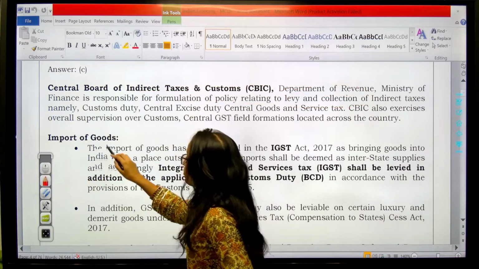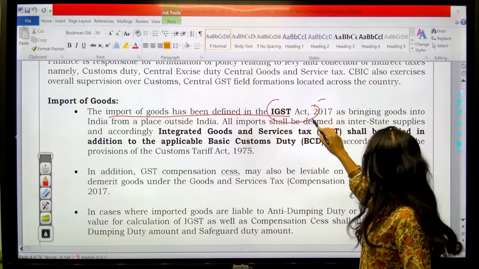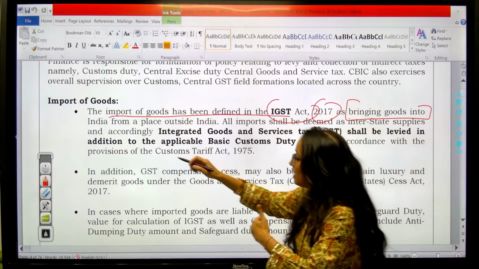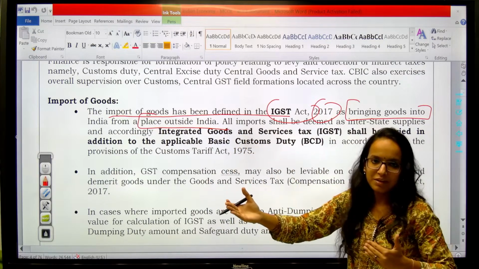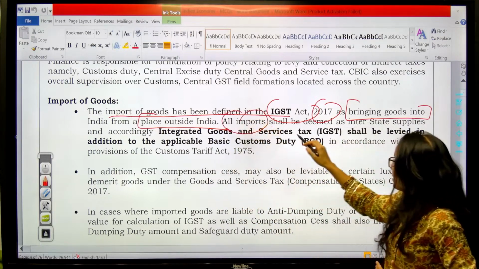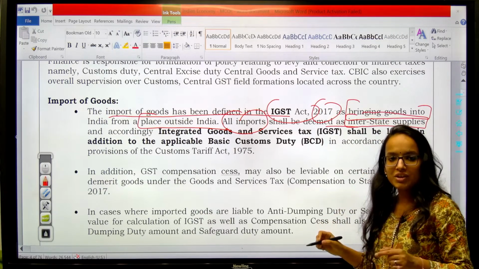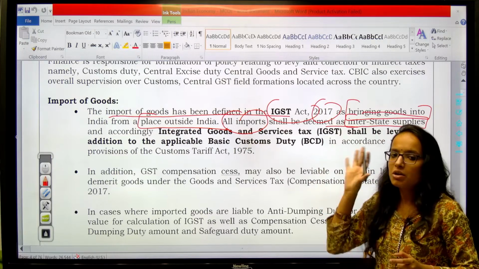Then import of goods. The import of goods has been defined in IGST Act 2017 as bringing goods into India from a place outside India. So it is considered as interstate supply for that matter. All imports shall be deemed as interstate supply, and under GST structure, interstate supplies come under the IGST head of GST.